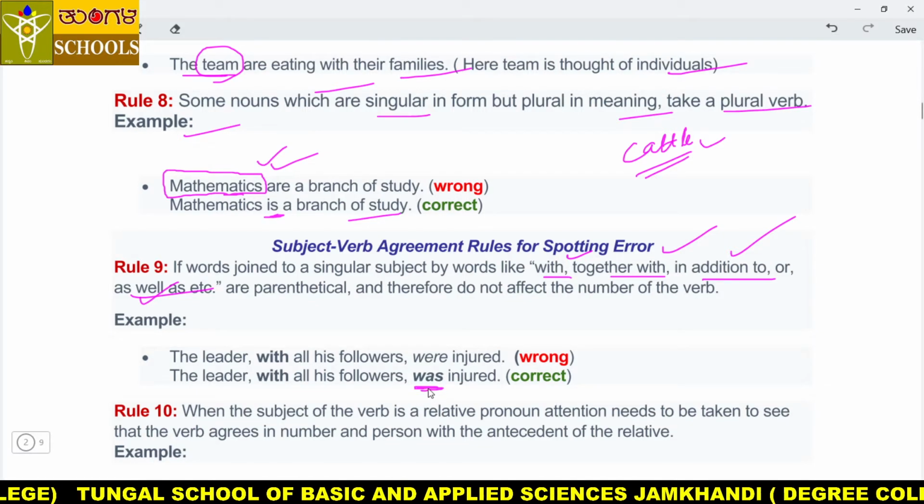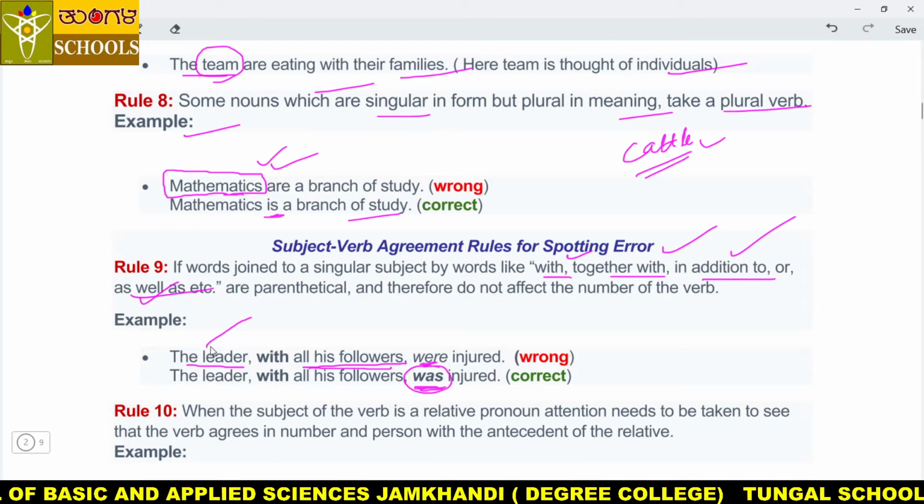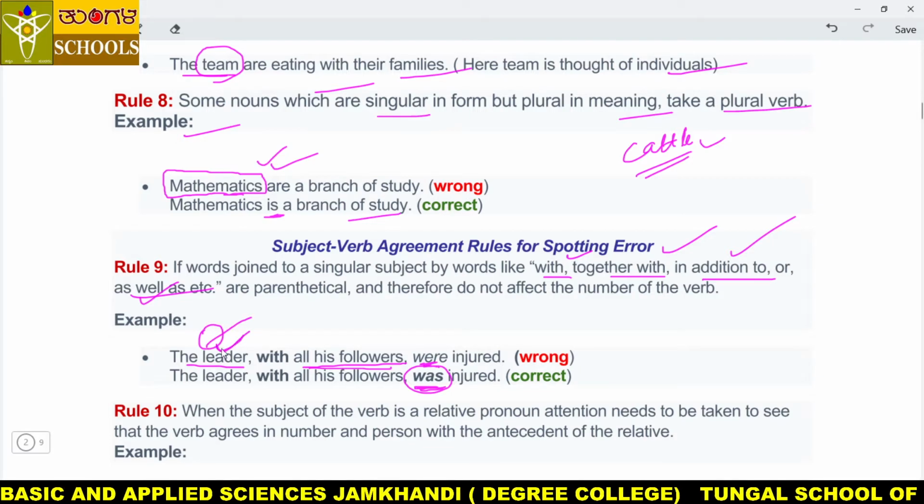The verb should be singular. For example, the leader with all his soldiers or all his followers was, not were, my dear students. We have to consider this as the main subject.